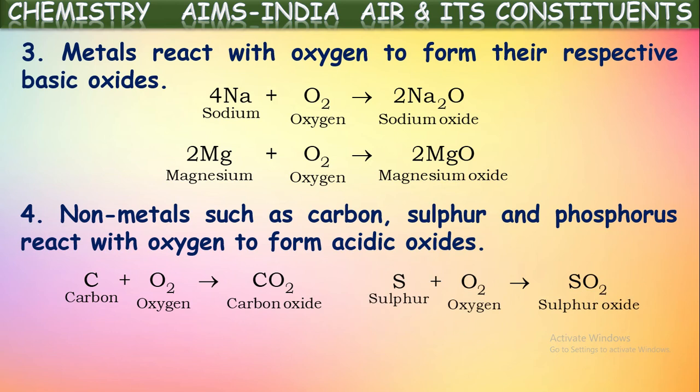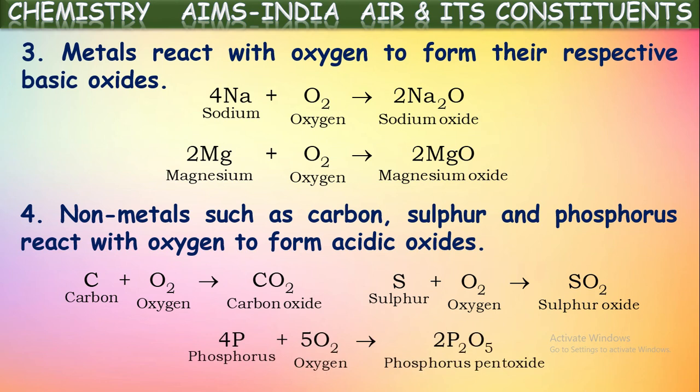If you say sulfur, sulfur on burning in the presence of oxygen produces sulfur dioxide. If you say phosphorus, another non-metal, this also on burning in the presence of oxygen forms its oxide called phosphorus pentoxide, P2O5. These non-metallic oxides are generally acidic in nature. In this way, metals form metallic oxides which are basic in nature. Non-metals form non-metallic oxides which are acidic in nature on reaction with oxygen. Okay, this is about the chemical properties of oxygen.